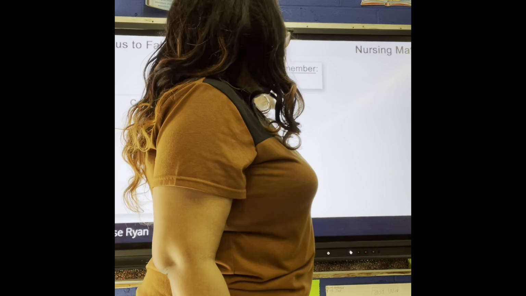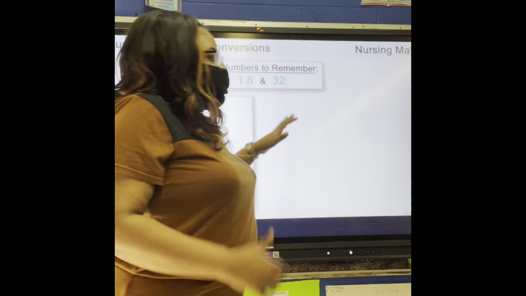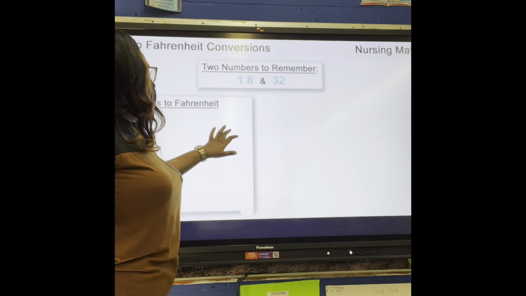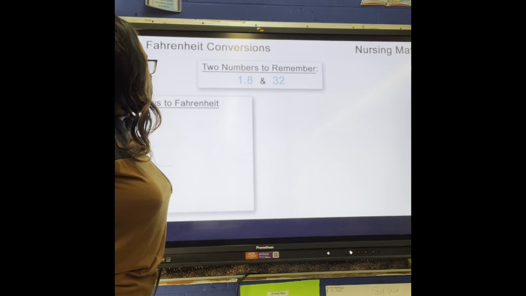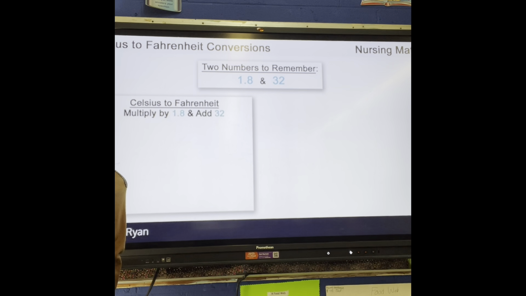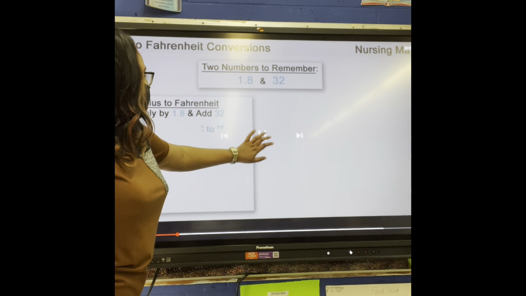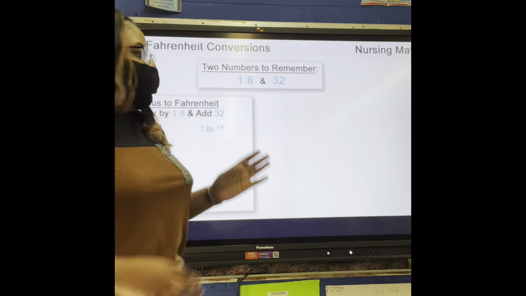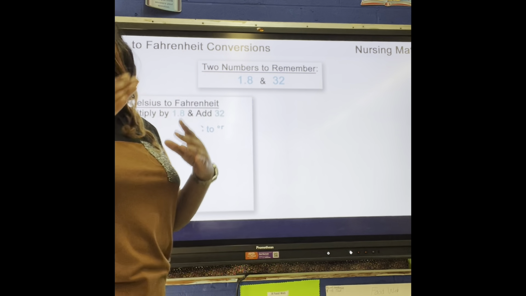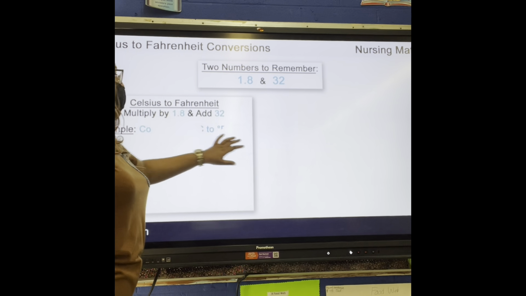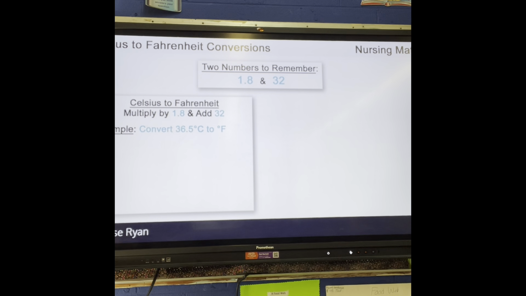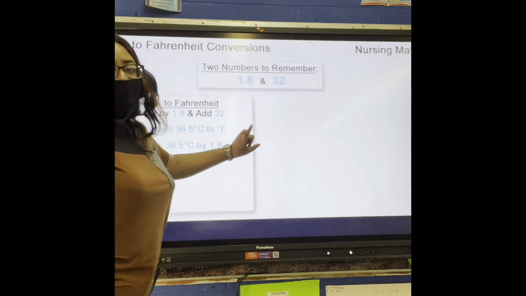These two numbers will always be the same. Celsius times 1.8 plus 32. They would never change. To convert from Celsius to Fahrenheit, simply multiply by 1.8 and then add 32. The first thing you're going to do is multiply your degree Celsius times 1.8 and add 32. For example, if you want to convert 36.5 degrees Celsius into Fahrenheit, first multiply.